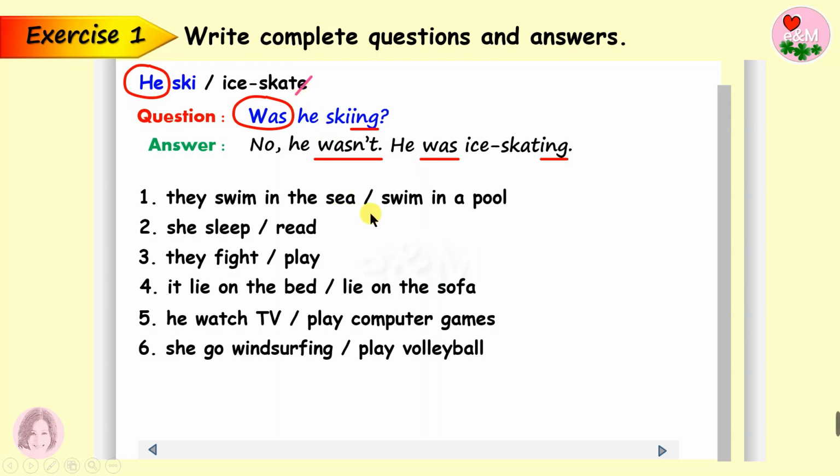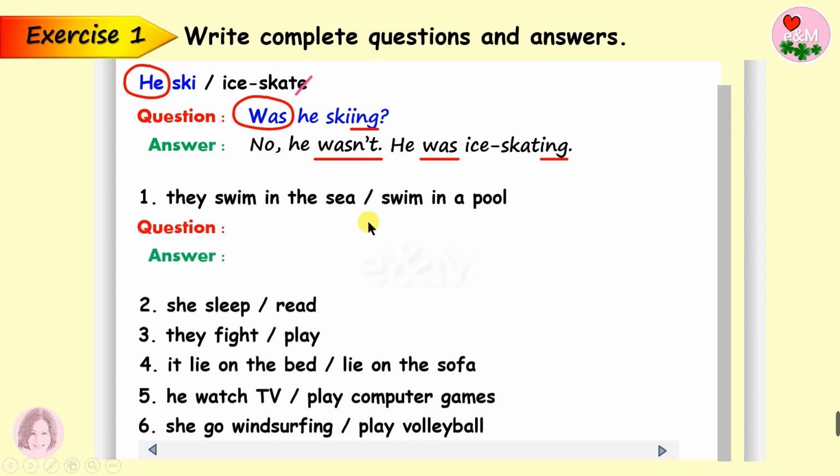We need to cancel the E before we add ing. Alright? Let's take another example. Okay, they swim in the sea. The subject is they, so we use were. Were they swimming in the sea?